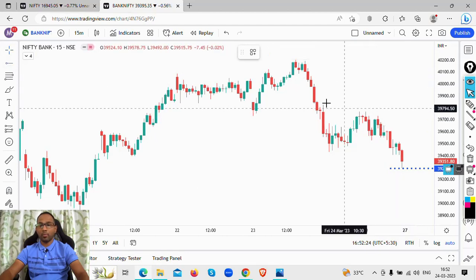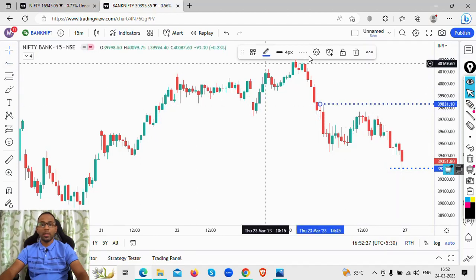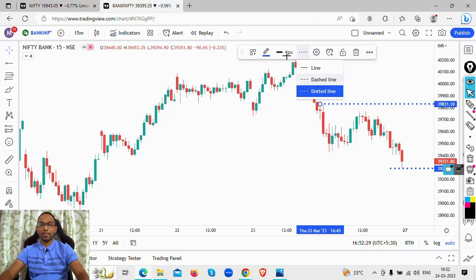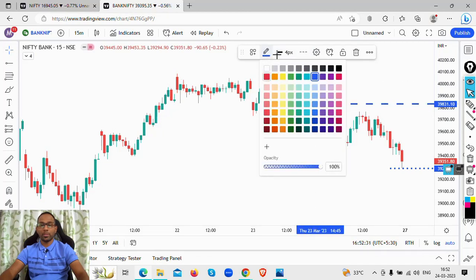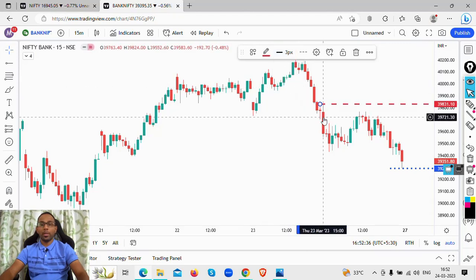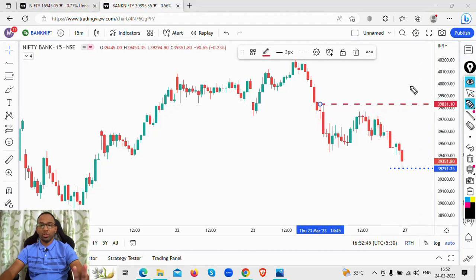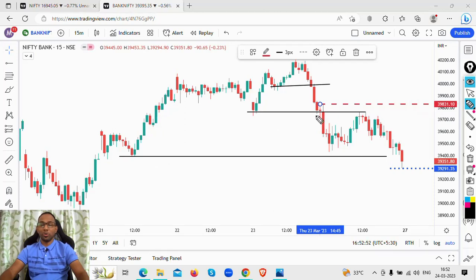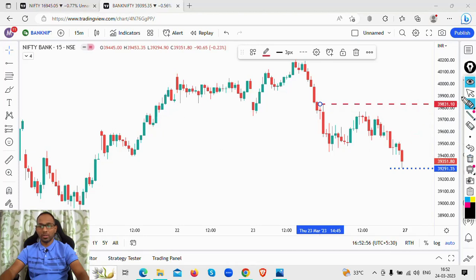And what was the high on Bank Nifty? The high on Bank Nifty was around this red dashed line. The high on Bank Nifty was 39,824 levels. Now as you see here, there's nothing much bullish about the chart. The supports are broken. So does it look bullish to you? No. I am looking at a clear case of bearishness on the Bank Nifty as well.